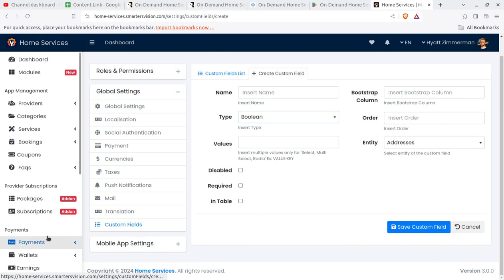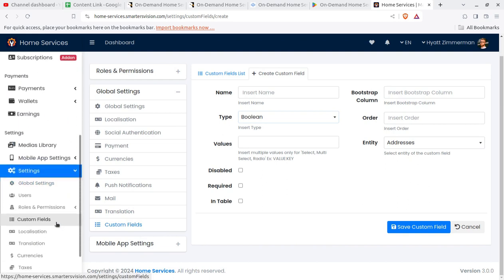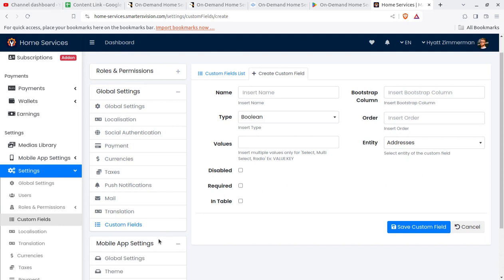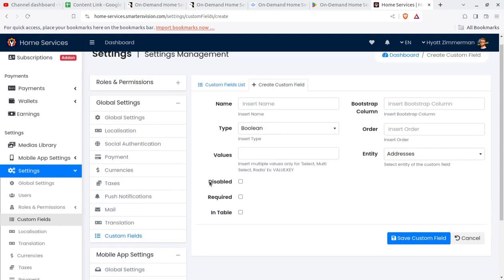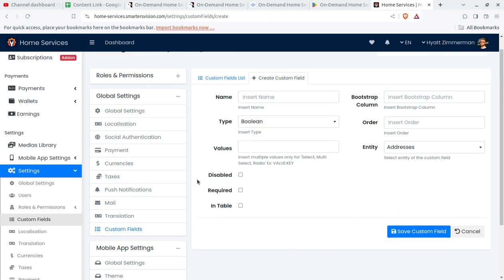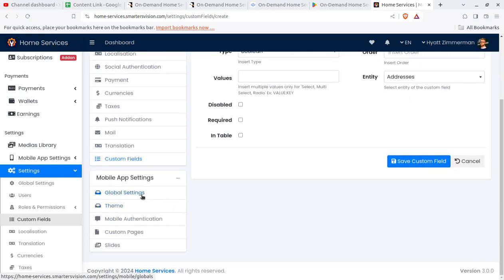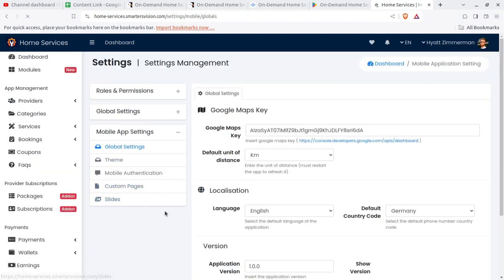And the rest that is really very important is the mobile application setting. So you have to set the mobile application. Once you set all these parameters, you have to set the global setting, how you are going to push your application to mobile.